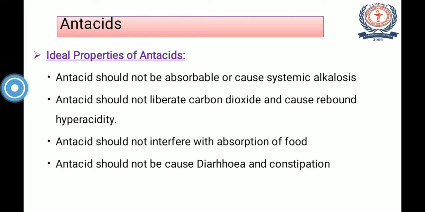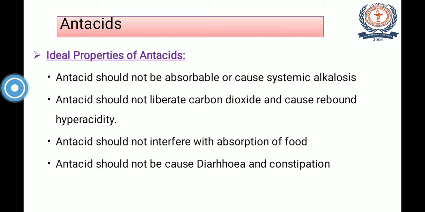Then the second property is that antacid should not liberate carbon dioxide and cause rebound hyperacidity. Now, why are we using antacid? Just to neutralize excess secretion of hydrochloric acid in the stomach.